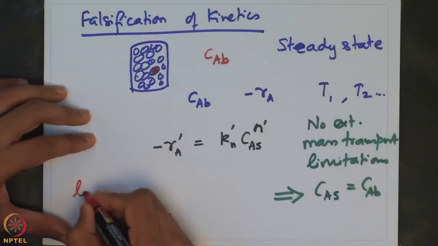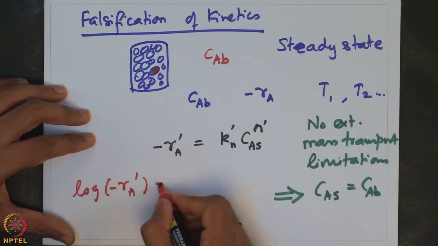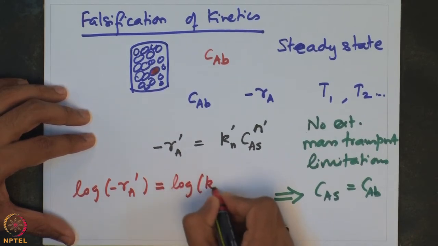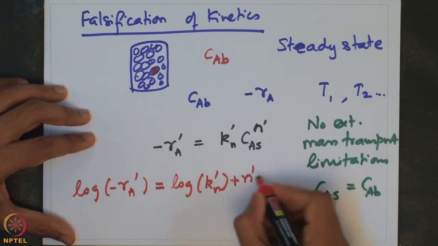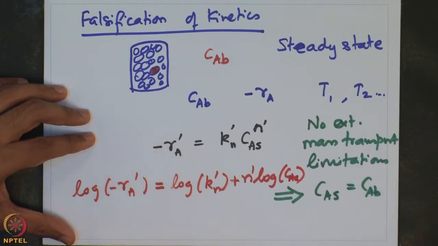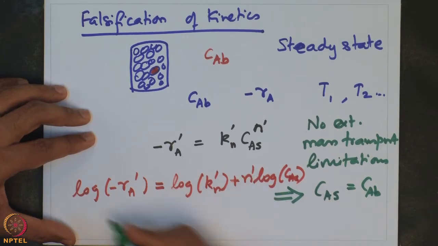So, making this observation, if I now take the natural logarithm on both sides of this expression, log of minus Ra prime is equal to log of Kn prime plus n prime into log of CAS.